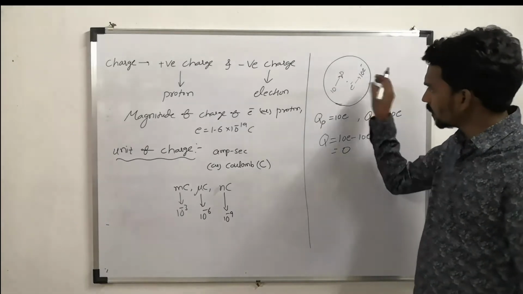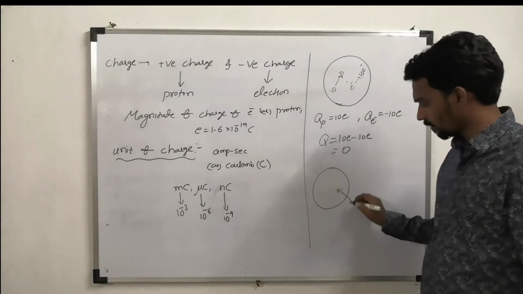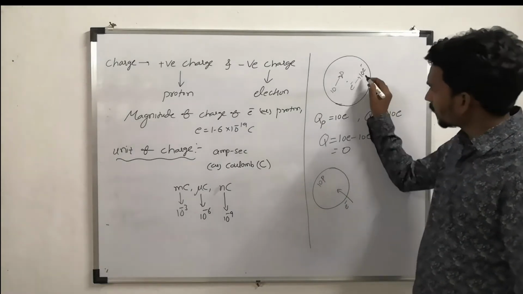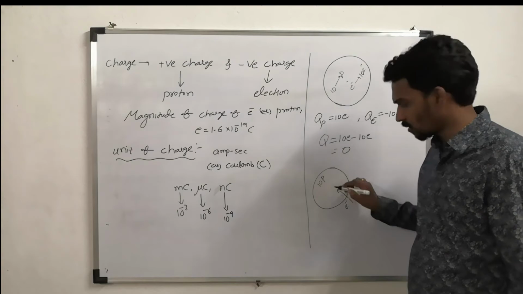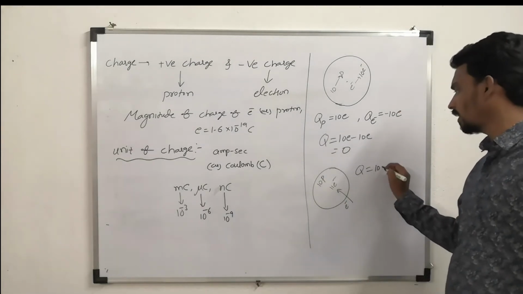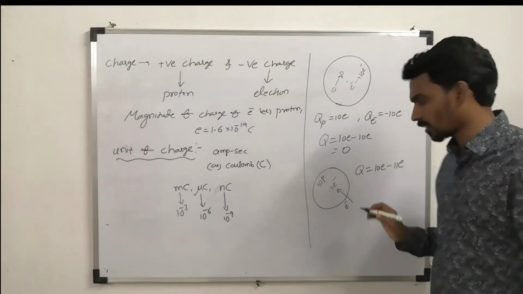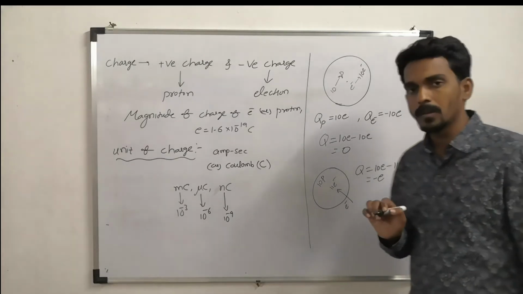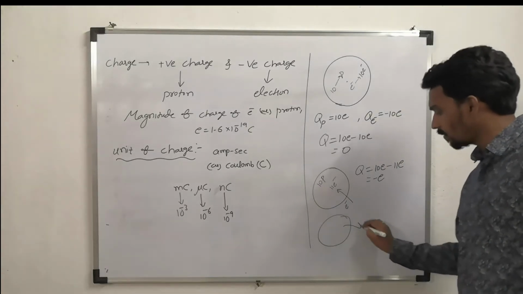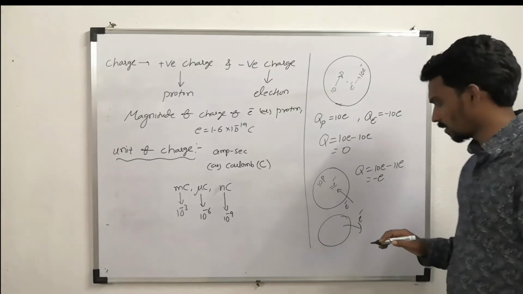So if you consider the same body, you add one electron, then there are 10 protons and 10 electrons, and you are adding one electron, so the total is 11 electrons. Now the net charge will become 10e for all protons minus 11e for all electrons, so the net charge will become what? Minus e.